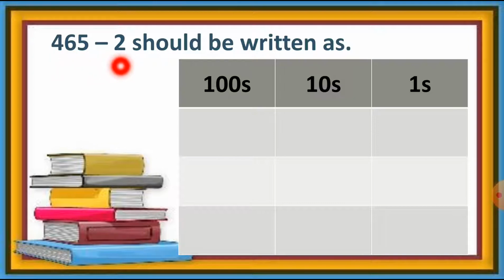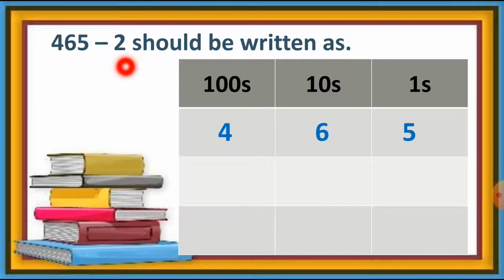465 minus 2. I repeat, 465 minus 2. Let's start writing the number with the ones column. The 5 is at the ones place, so we write 5 at the ones place. Then the 6 is at the tens place, so we write 6 at the tens column. Then 4 is at the hundreds place, so we write 4 at the hundreds column.